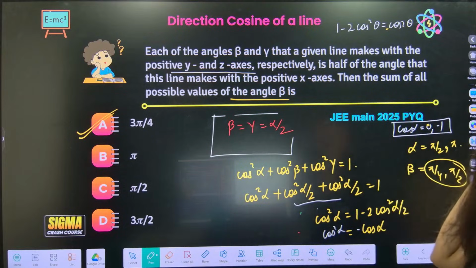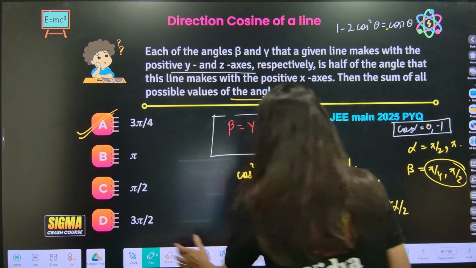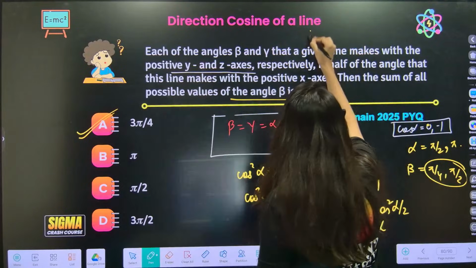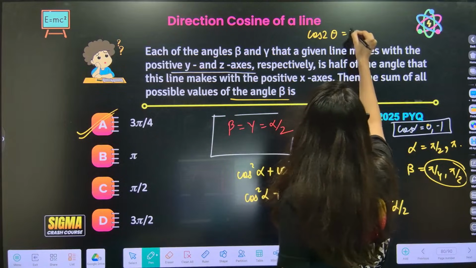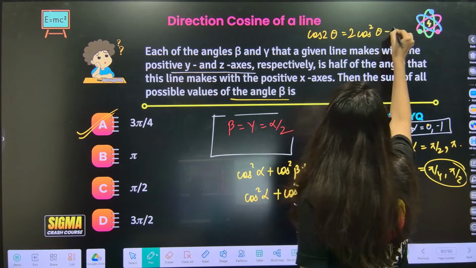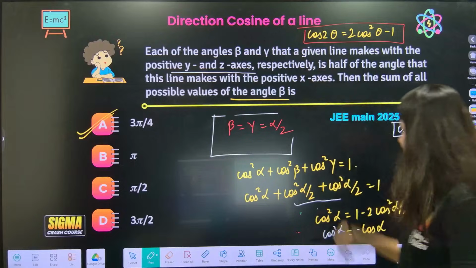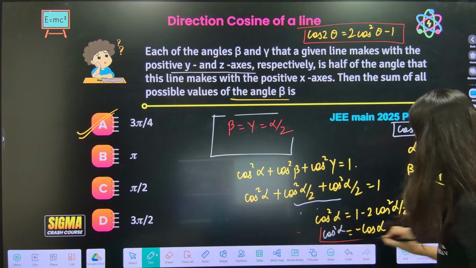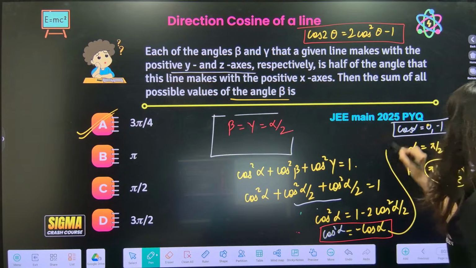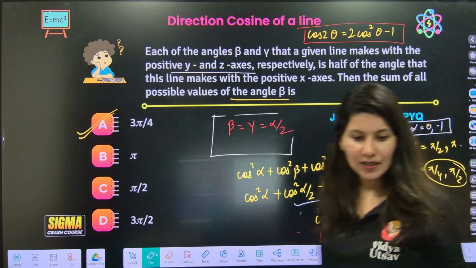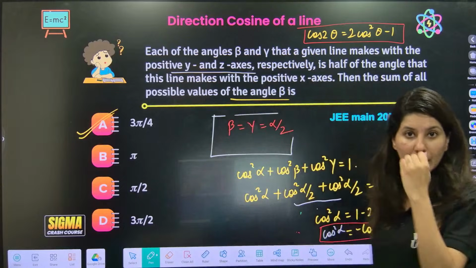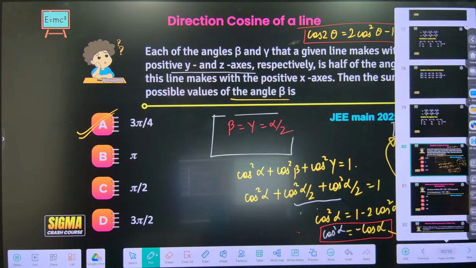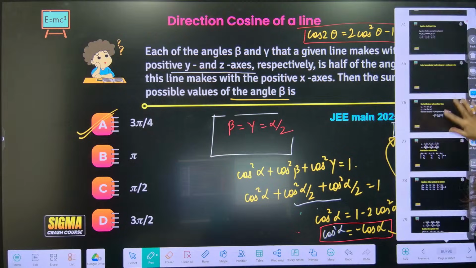Okay, everybody? Do you remember this formula, by the way? Let me tell you, cos 2 theta is the gold formula: 2 cos square theta minus 1. Correct? So when it is 1 minus 2 cos square alpha by 2, it will be negative cos alpha. And from here, you will get cos alpha as 0 and minus 1. That means pi by 2 and pi. So this is your alpha. Beta will be half of alpha. So it is your beta. Correct? Yes, everybody.